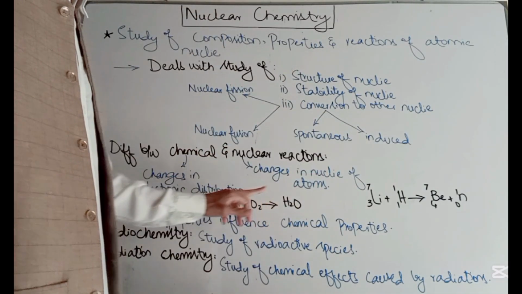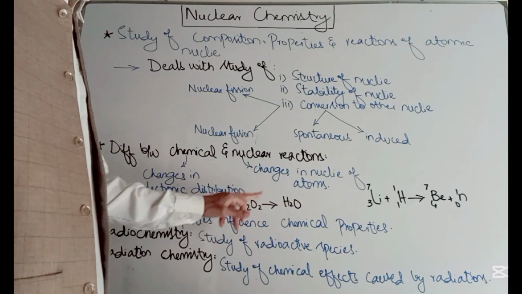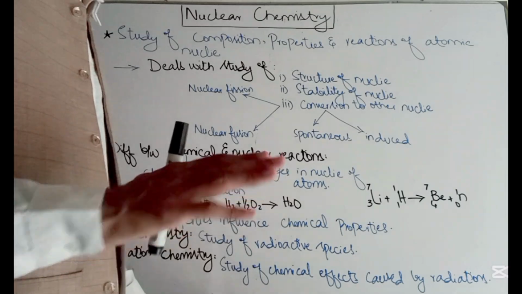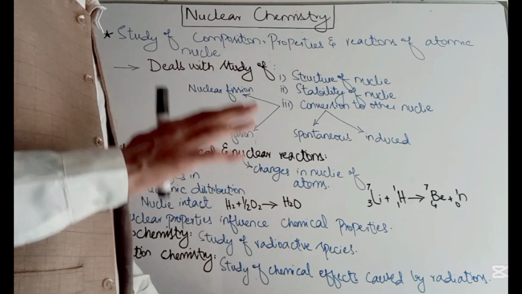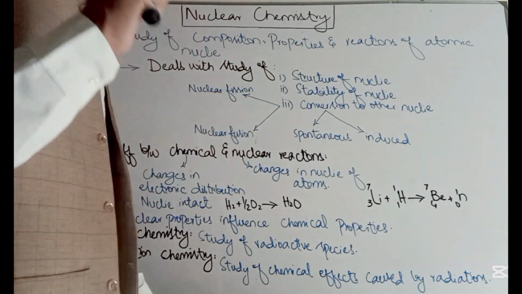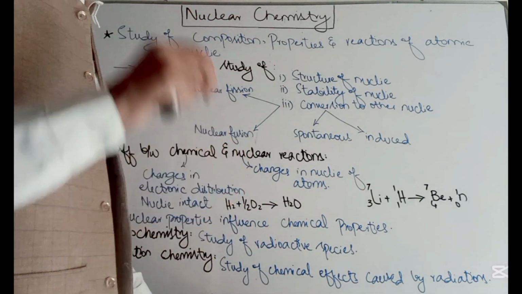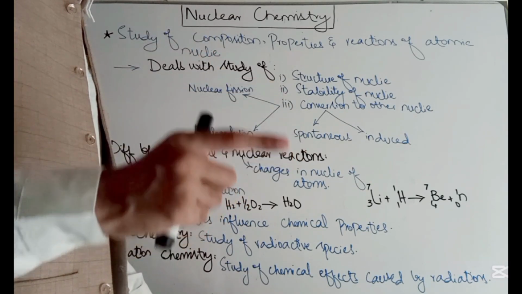In the chemical reaction, the hydrogen is the same as it was in the reactant, and the oxygen is the same as it was in the reactant, so the identity of the atoms has not been lost. But in a nuclear reaction, the identity of the reactant is lost, and whenever the reactants are converted into products, an entirely new element with a new identity and new properties appears on the product side.